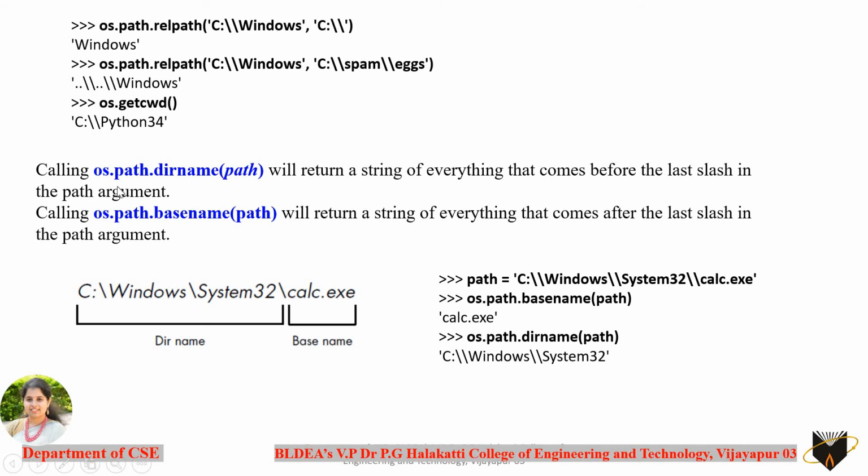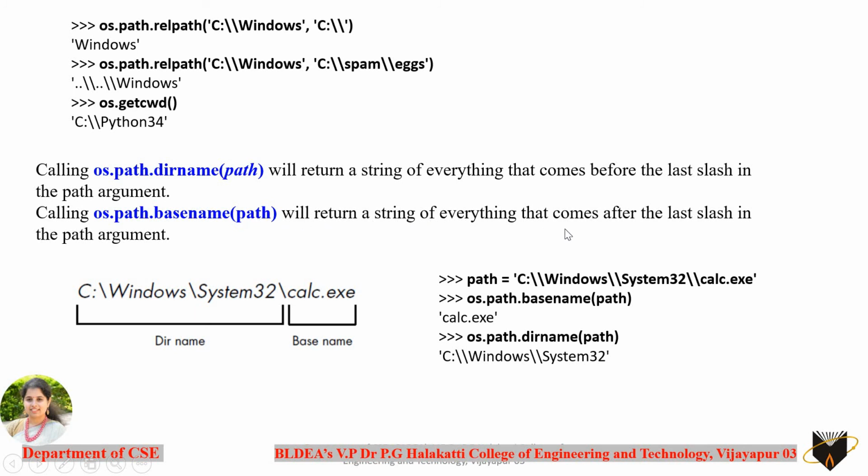There is one more method known as os.path.dirname, for which you are going to give again the absolute path as an argument. It will return a string of everything that comes before the last slash in the path argument. Similarly you have one more method known as os.path.basename, for which you will give again the absolute path as an argument.